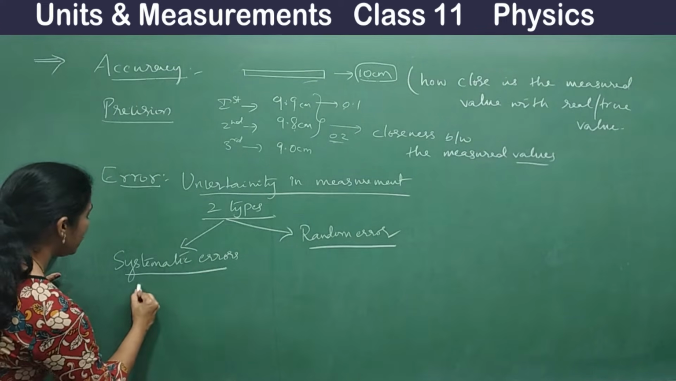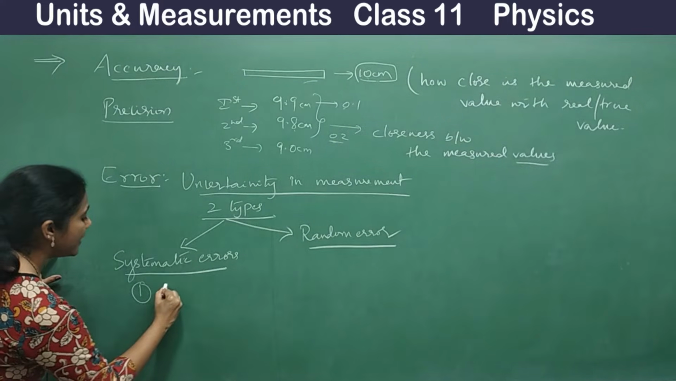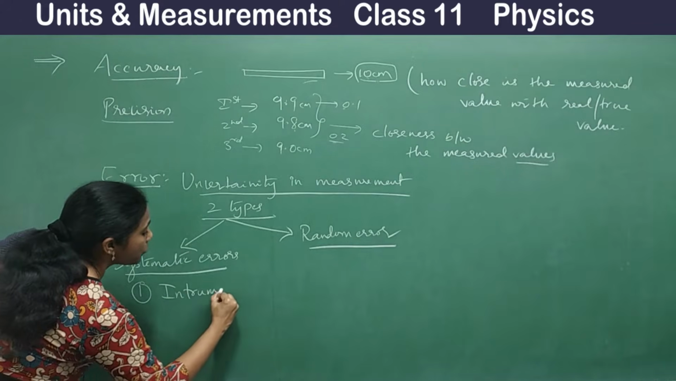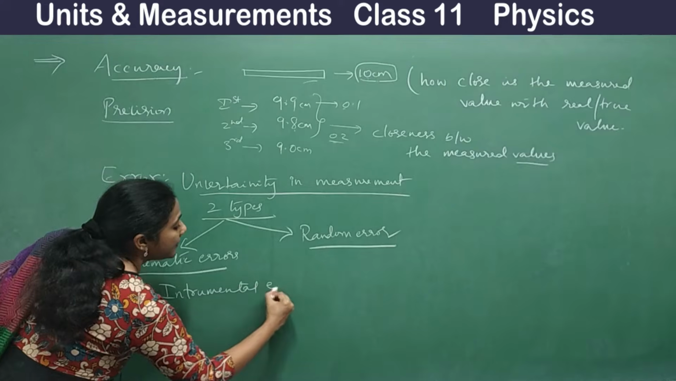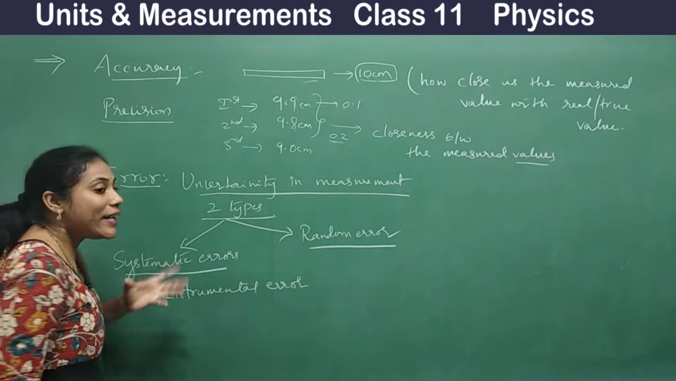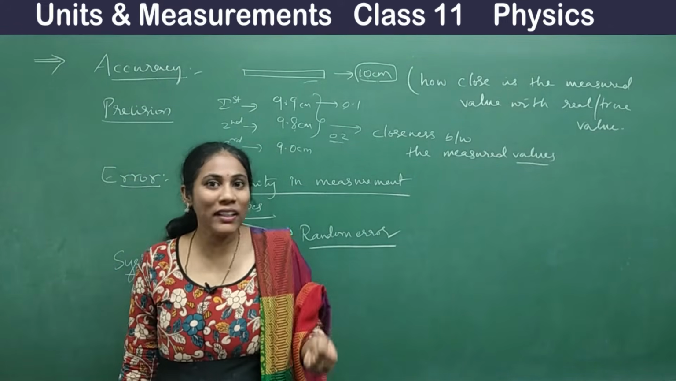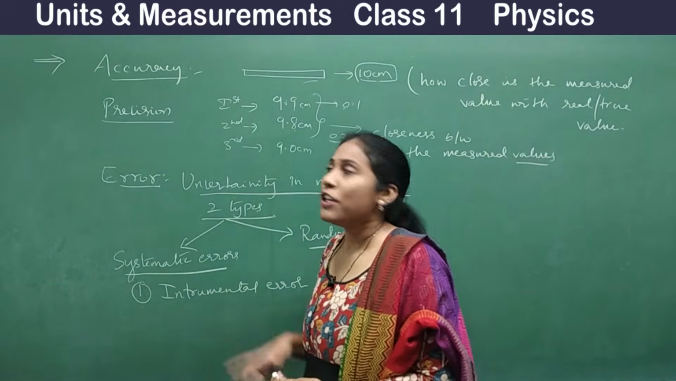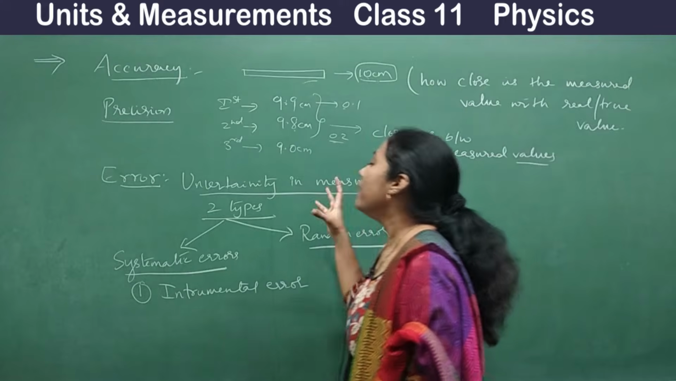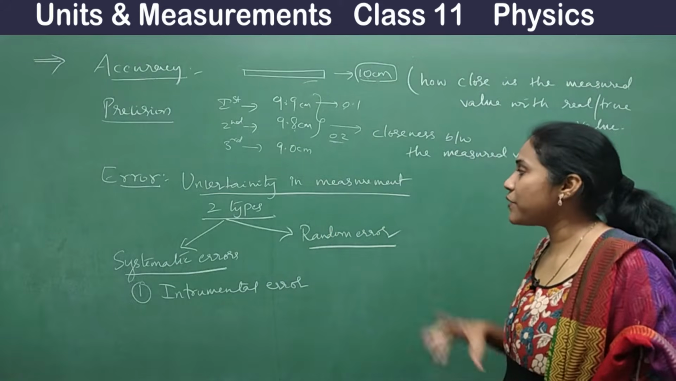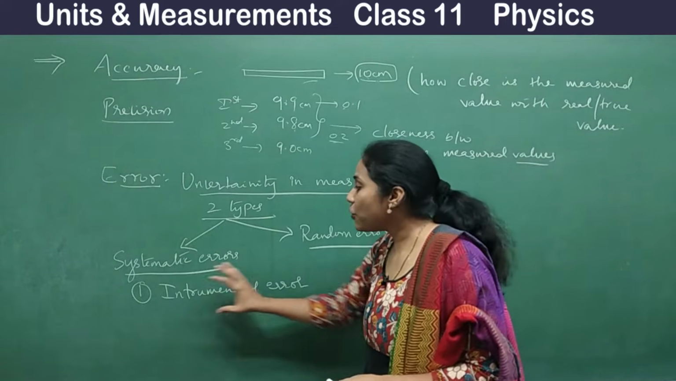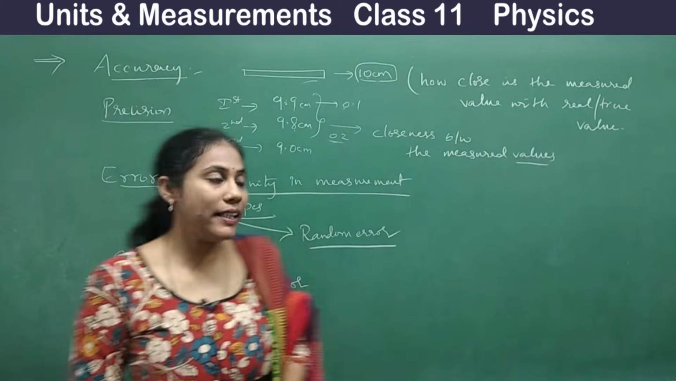Now systematic errors are again of 3 types. So what are the 3 types of systematic errors? One is instrumental errors, the errors that are caused due to the instrument. If there is something wrong in adjusting the instrument, then you will end up with instrumental errors. Many a time when you use sophisticated instruments, the errors are due to the instruments. Such errors are called instrumental errors.